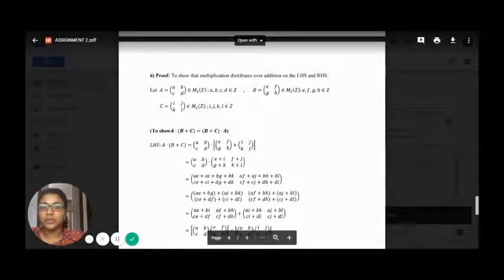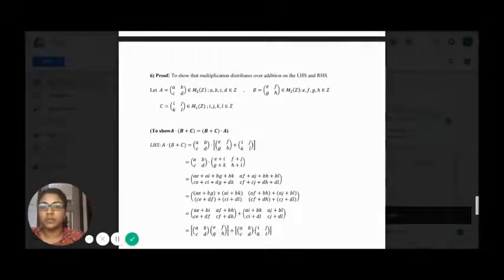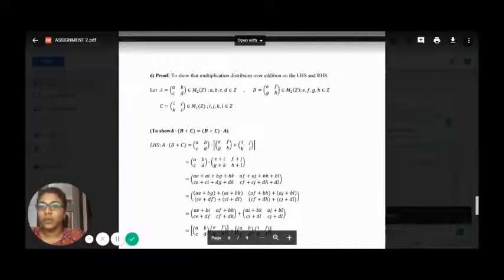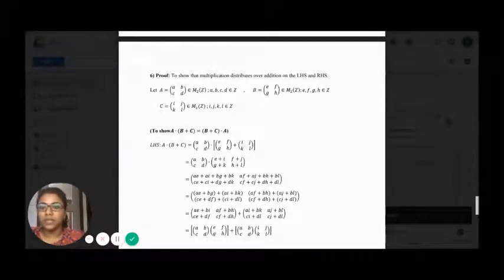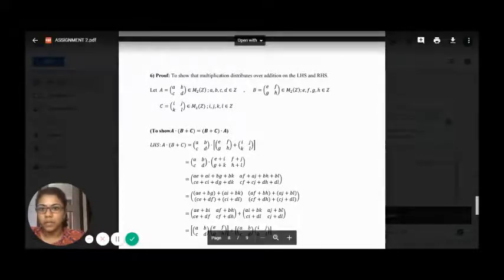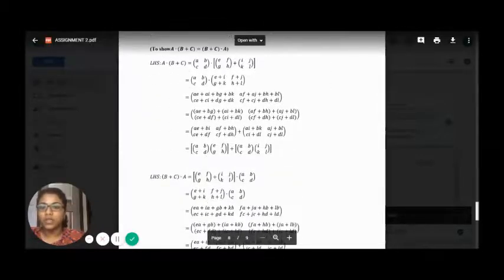And when we compute the right hand side, we are left with the same matrix here. Both the left hand side and the right hand side are the same. So we can conclude that multiplication distributes over addition.